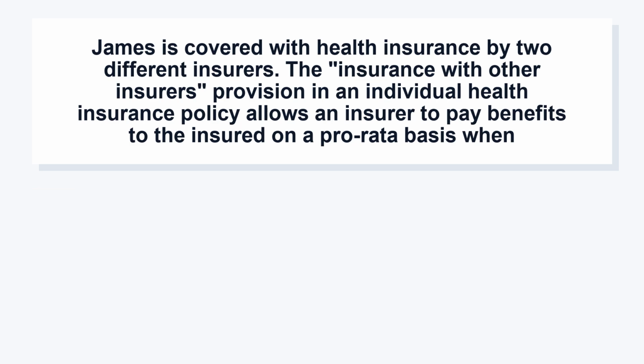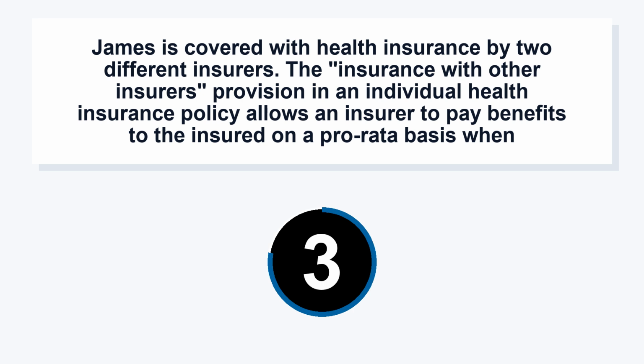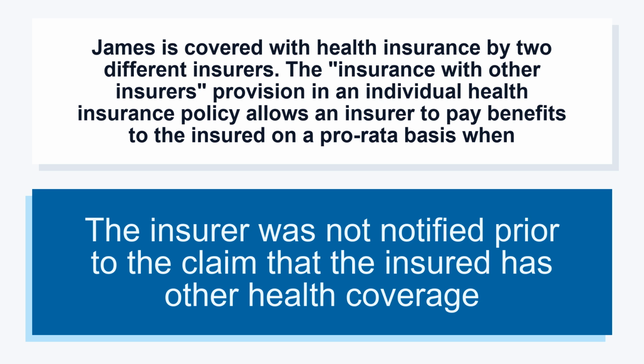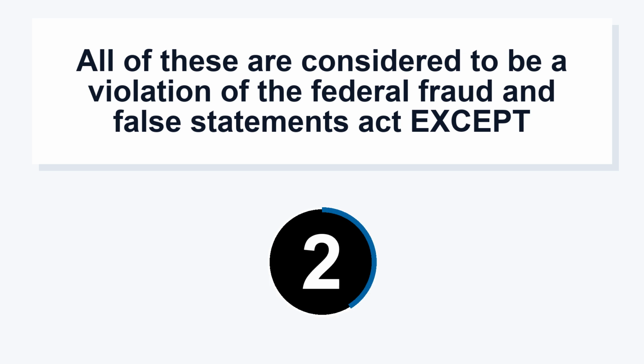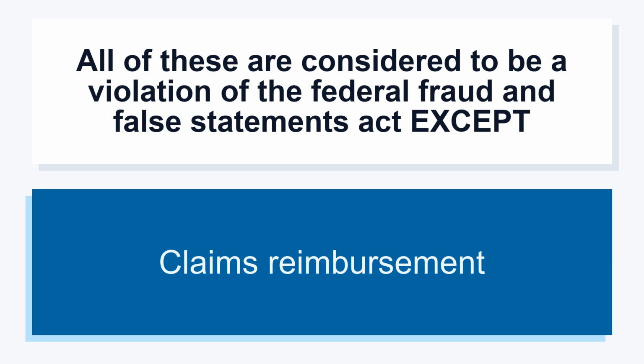James is covered with health insurance by two different insurers. The insurance with other insurers provision in an individual health insurance policy allows an insurer to pay benefits to the insured on a pro rata basis when the insurer was not notified prior to the claim that the insured has other health coverage. All of these are considered to be a violation of the Federal Fraud and False Statements Act except claims reimbursement.